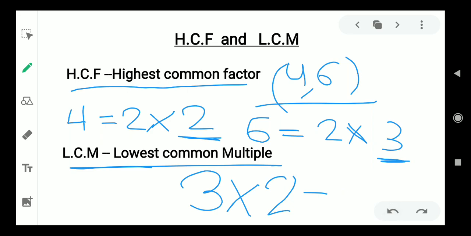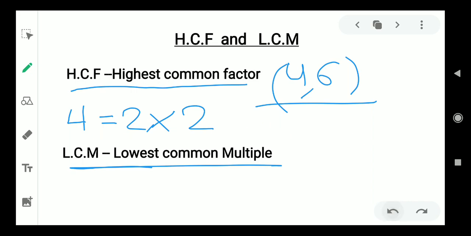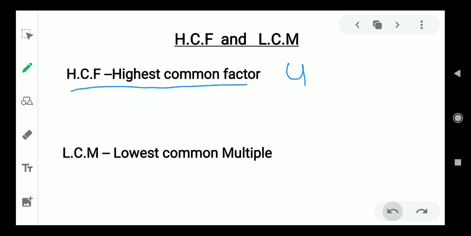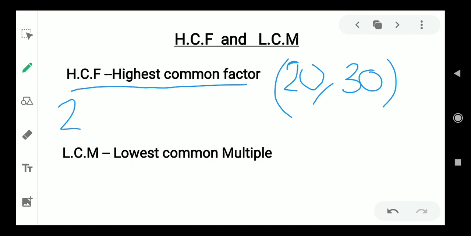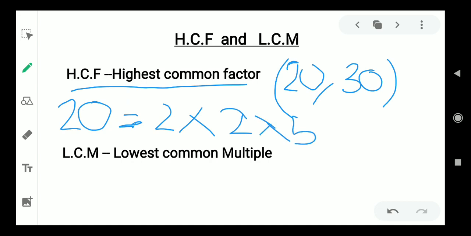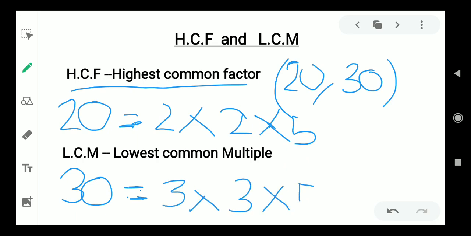One more thing to note here is that let us take an example of higher numbers. Let us take 20 and 30. So 20 can be written as 2 times 2 times 5 and 30 can be written as 2 times 3 times 5.